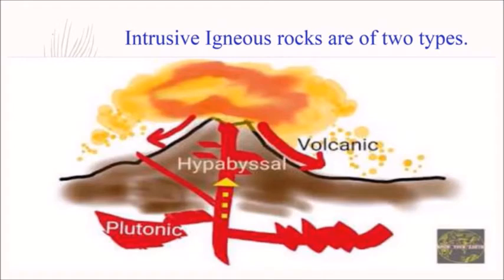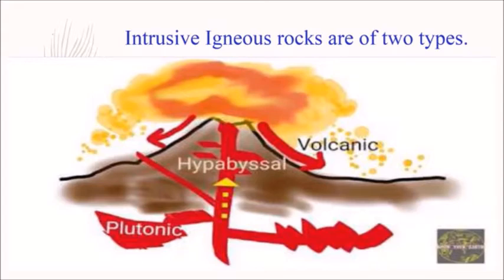Intrusive igneous rocks are of two types. The first one is plutonic rocks and the second one is hypabasal rocks. The deep-seated rocks are called plutonic rocks. The rocks which are formed at the shallow depth are called hypabasal rocks.